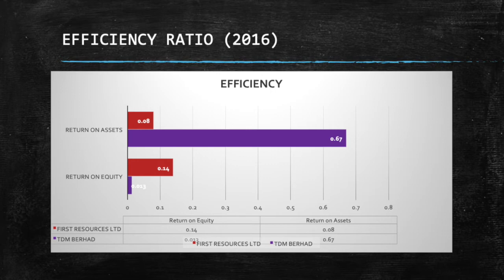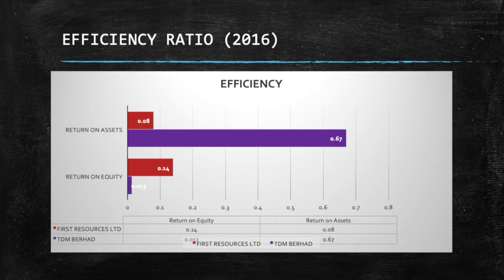Additionally, the return on asset indicates that for every RM1 of assets that is made available to the firm, the management of TDM Berhad is able to generate a return after tax of 67 cents. Apart from that, the inventory turnover shows the inventories produced or purchased and sold by TDM Berhad need to be replenished six times per year.